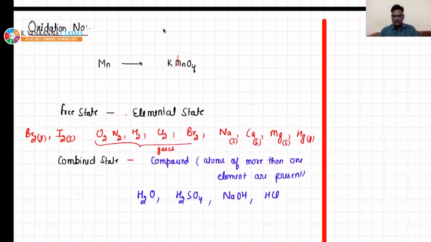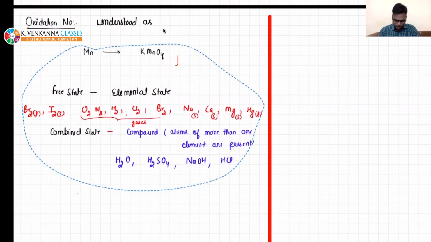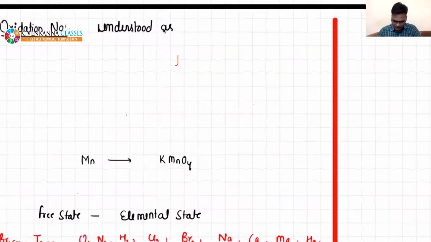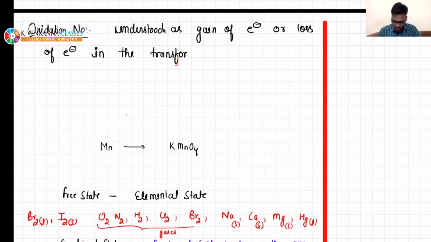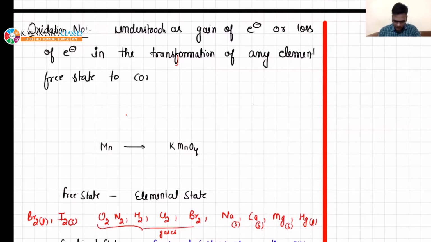So I am defining oxidation number. It is understood as gain of electrons or loss of electrons in the conversion or transformation of any element from free state to combined state.